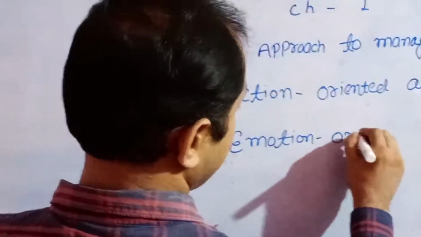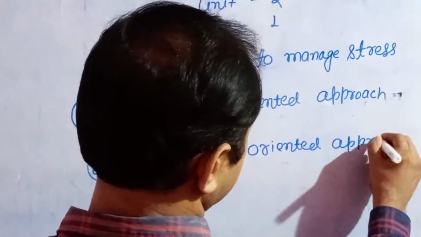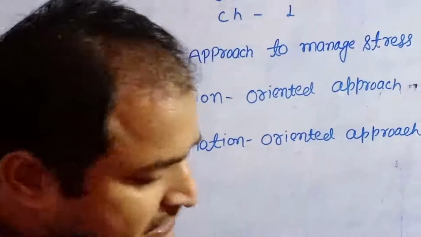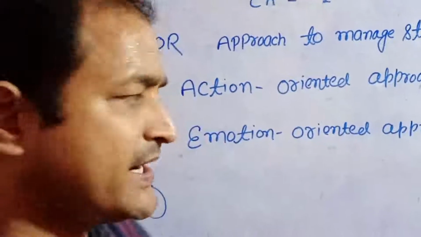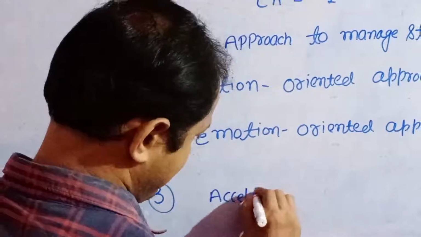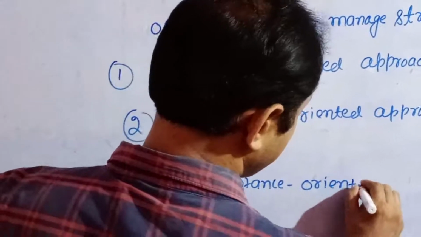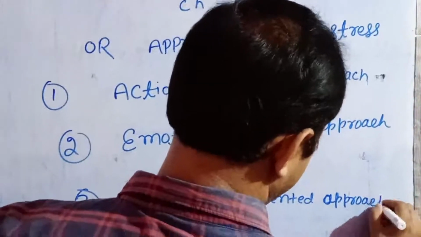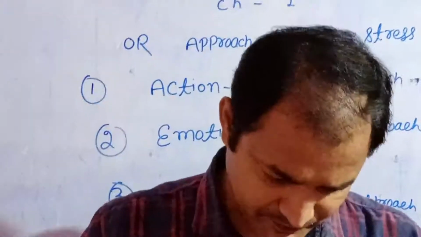And the third, very important, acceptance oriented approach. There are three main techniques of stress management.